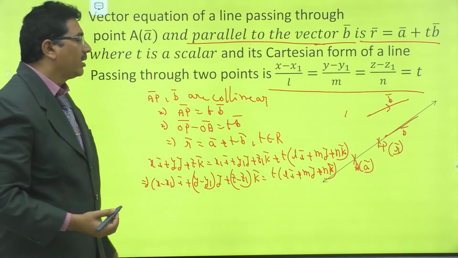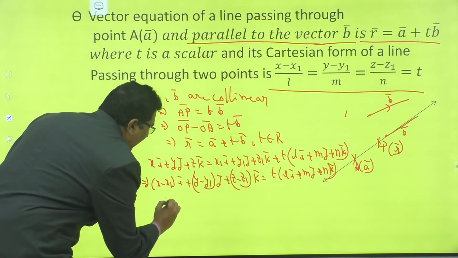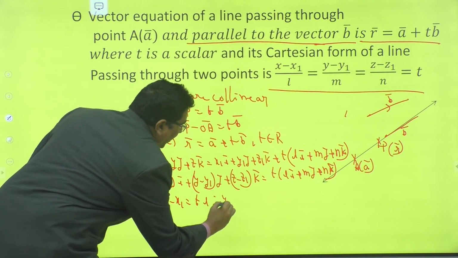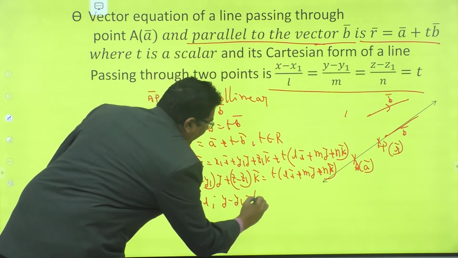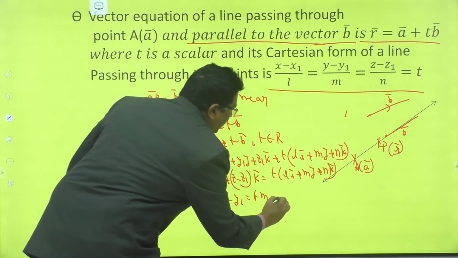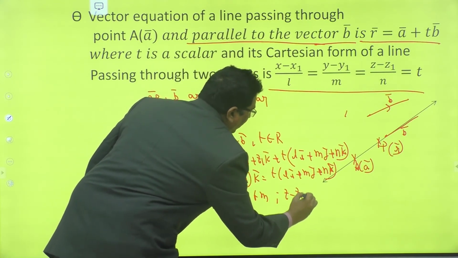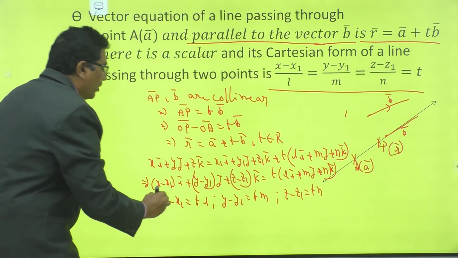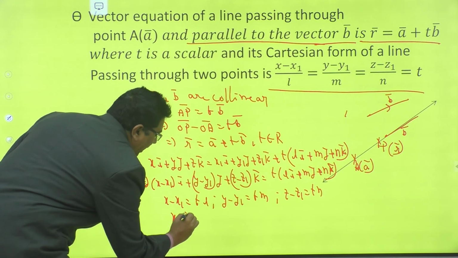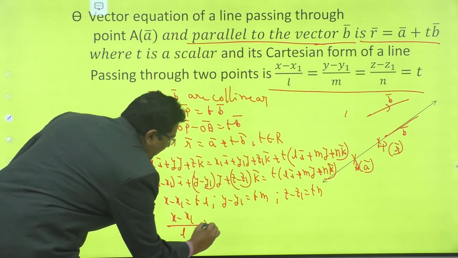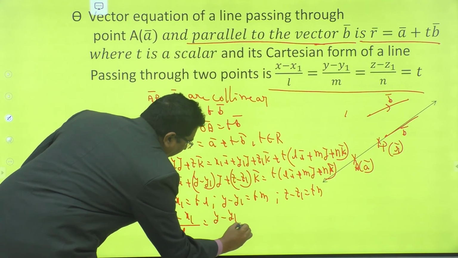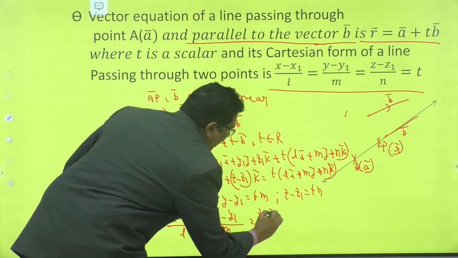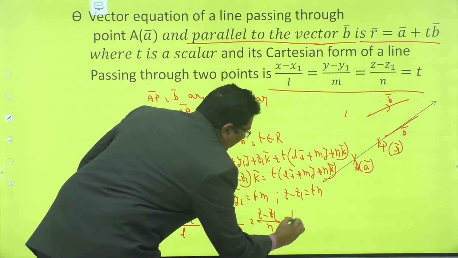Equating corresponding coefficients, we get x minus x1 is equal to t L, y minus y1 is equal to t M, z minus z1 is equal to t N. So (x minus x1) divided by L is the same as (y minus y1) divided by M, which is equal to (z minus z1) divided by N, which is equal to t.